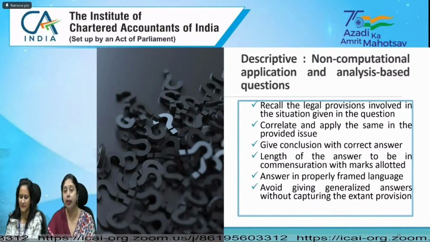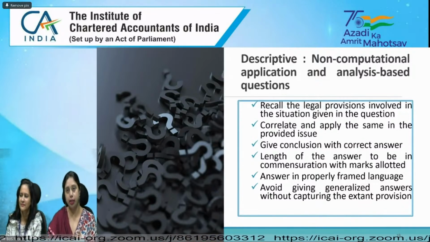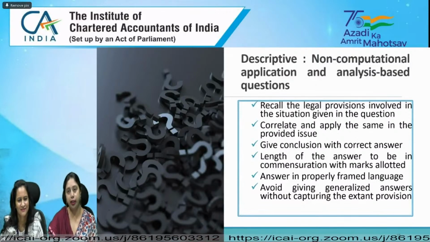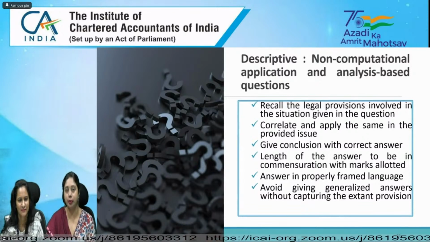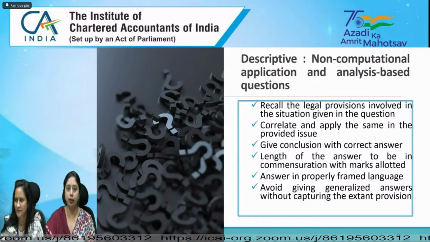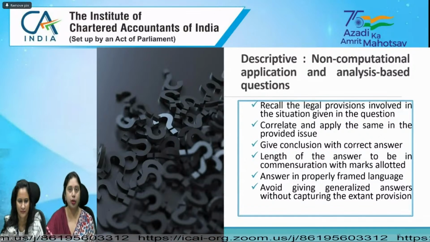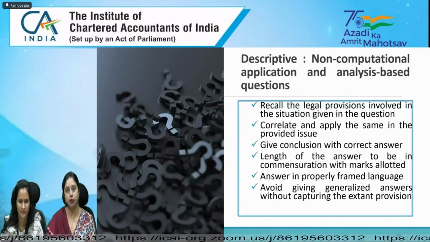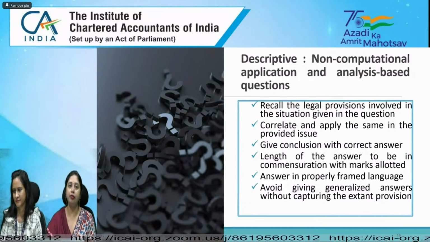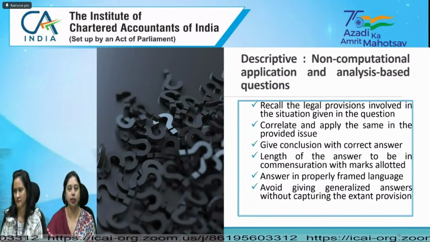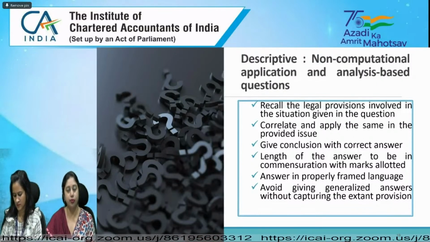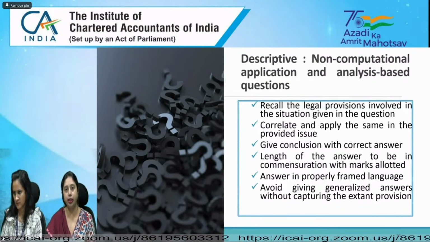But when we are writing in our own language, we need to be very cautious that the exact meaning gets conveyed. If it is not conveyed, you might lose marks. Many a time students come to us and feel that they could have scored very high in this paper, but their score is actually very low. The reason is often that they answered the question in their own language, but in doing so, they deviated from the actual meaning. Whatever meaning they are actually conveying has gone wrong. So that care has to be taken while writing in your own words. In fact, we always encourage students to write the answers in their own words.